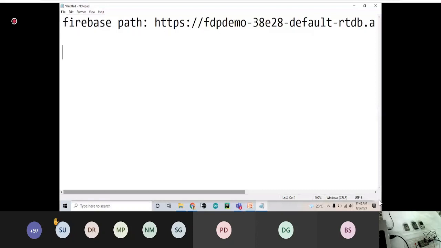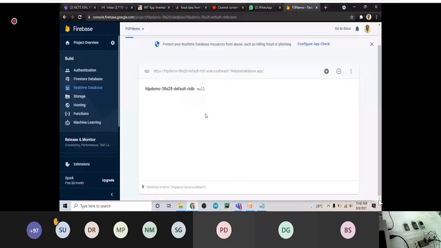we'll go here. You can see here there is a project overview and there is a setting button. Project overview is on the left hand side top corner, and there is a setting button available.